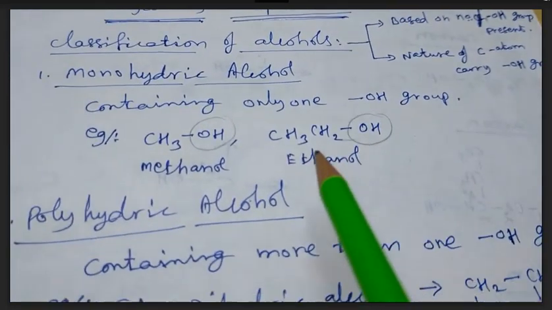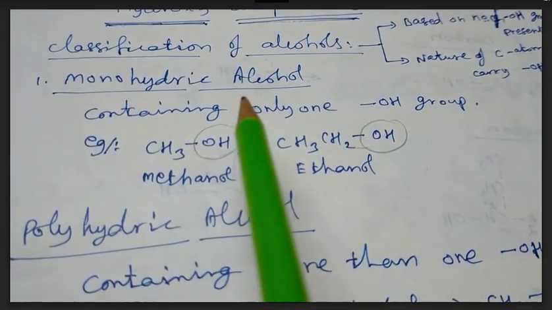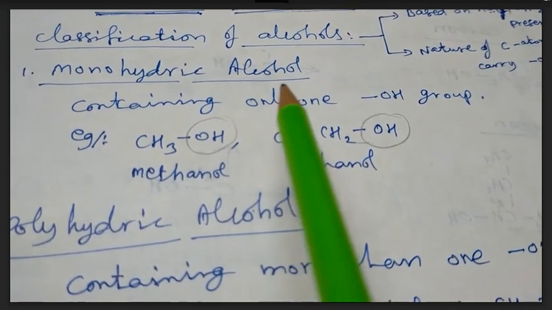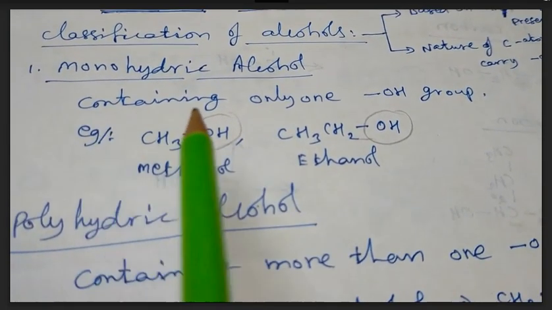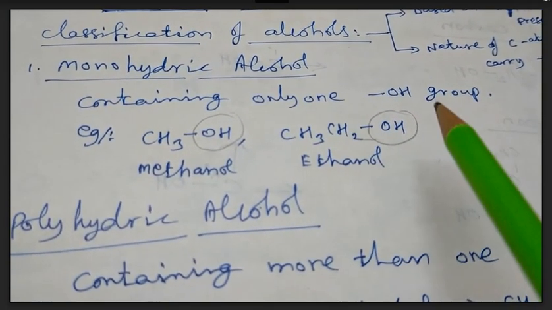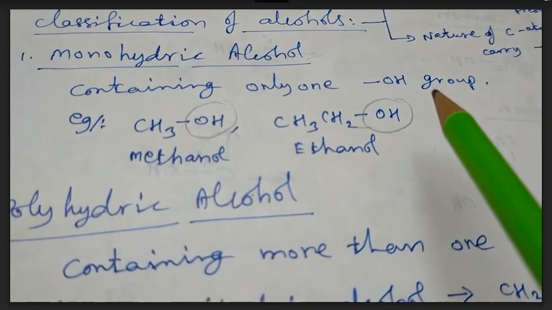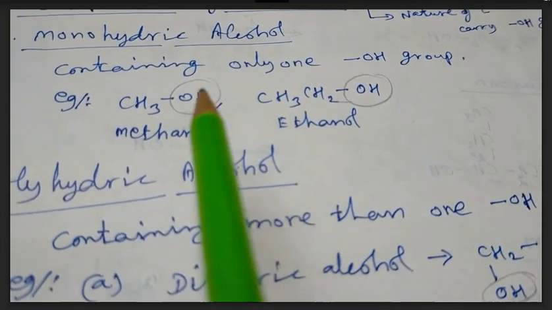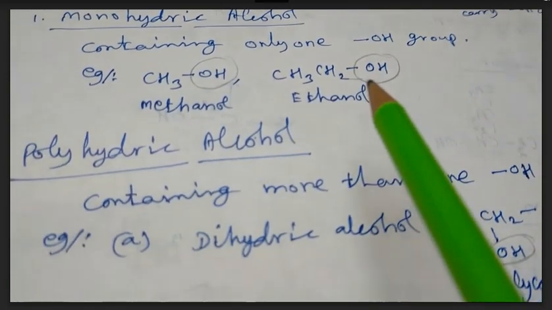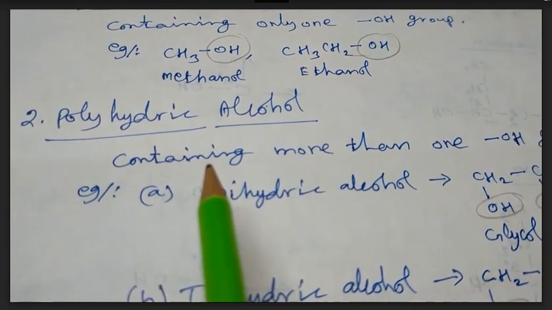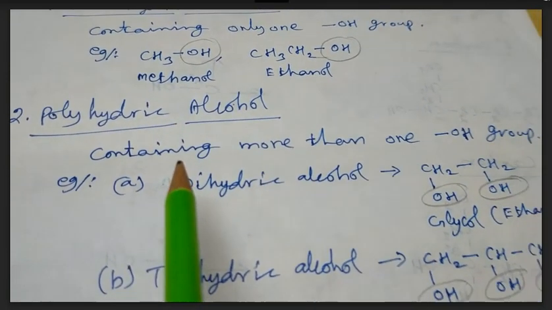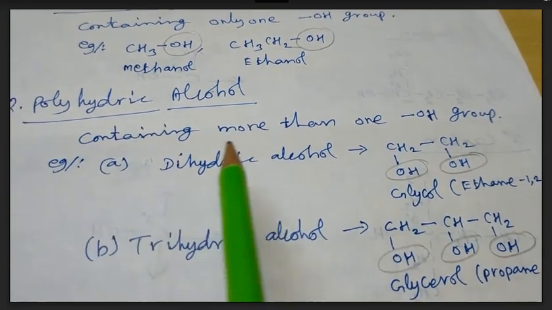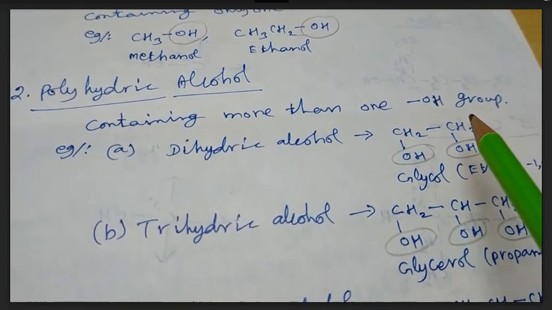The first one, monohydric alcohol. What are they called? Monohydric alcohol. Compounds containing only one OH group are called monohydric alcohol. Example, methanol, ethanol, having only one OH group. The second one, what are they called? Polyhydric alcohol. Compounds containing more than one OH group.